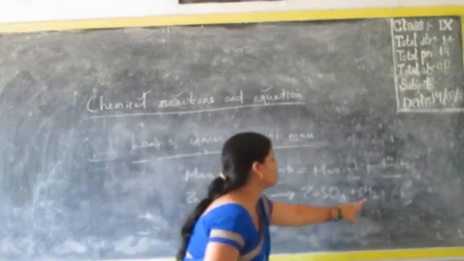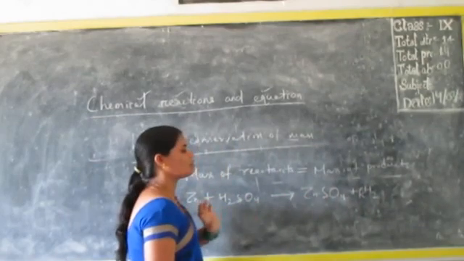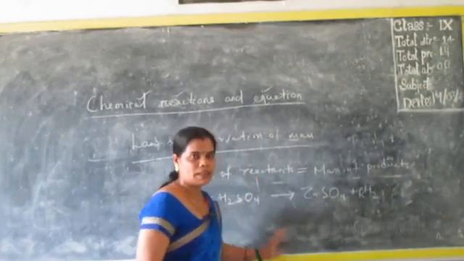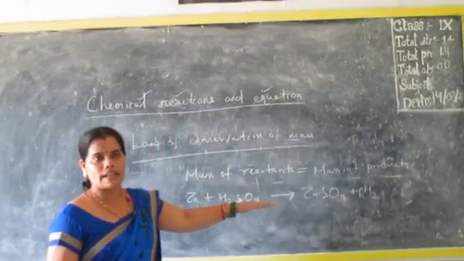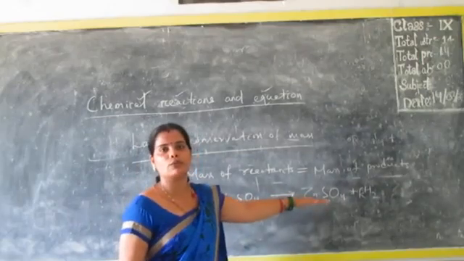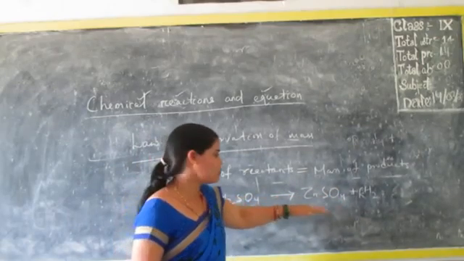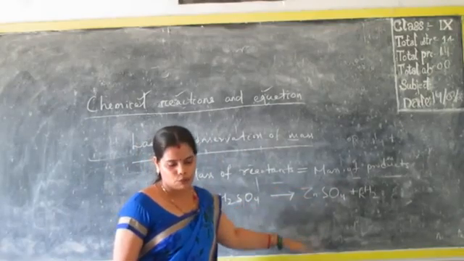Hydrogen: 2 atoms here, 2 atoms there. Sulfur: 1 atom and 1 atom. Oxygen: 4 atoms and 4 atoms. That means this reaction is a balanced reaction. Why so? Because the mass of the reactants is equal to the mass of the products. So that's why we can call it a balanced chemical equation.